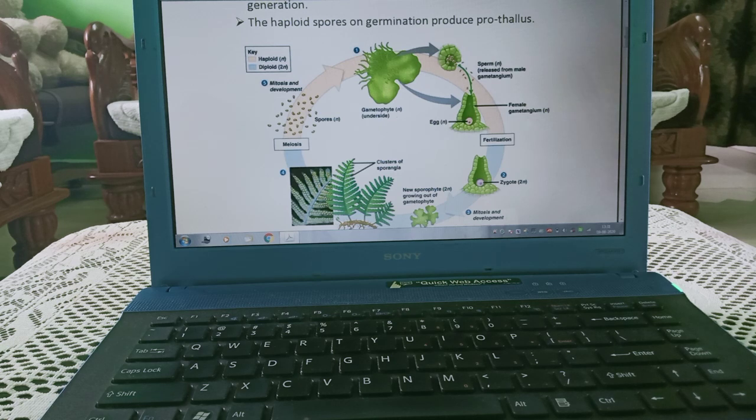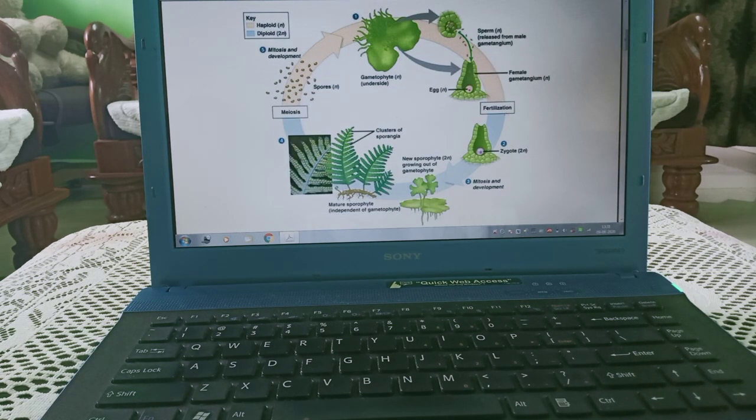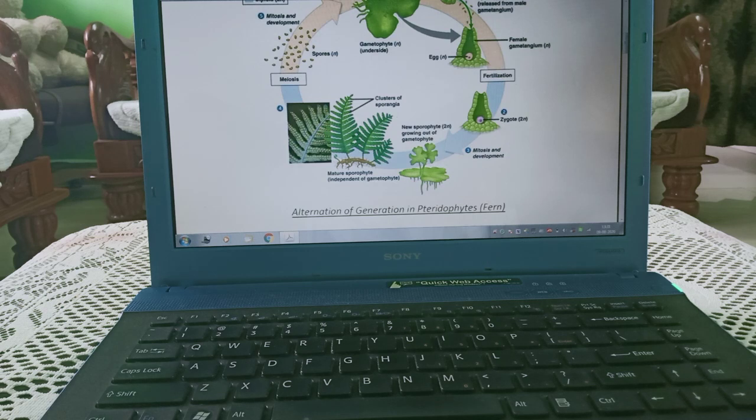Here the presence of both the gametes is there, male gamete and female gamete. This is the female gamete, that is ova. The male gamete, that is antheridia or sperm. Fertilization means fusion, formation of zygote, mitosis and development. A new sporophyte is formed which is growing out of the gametophyte.